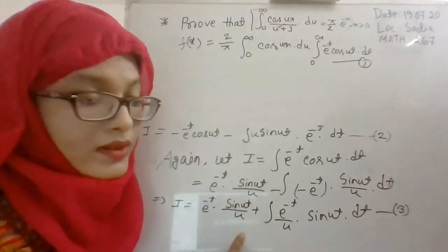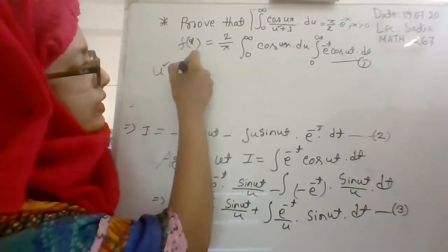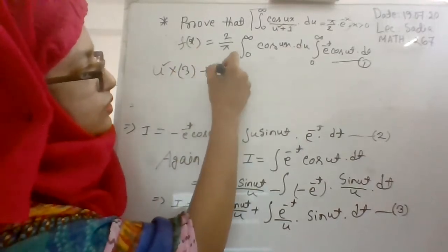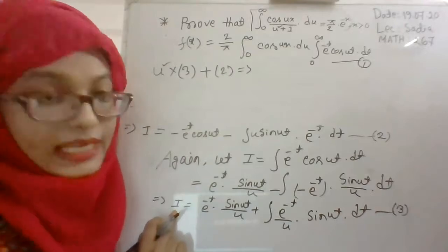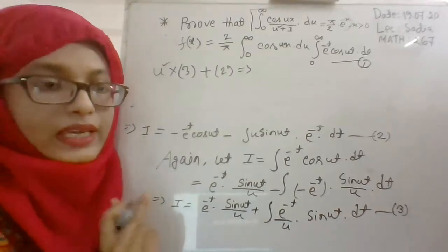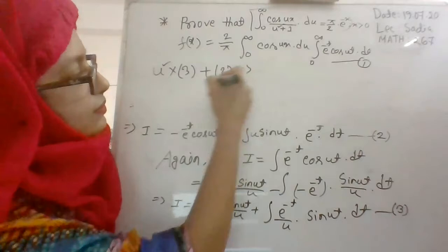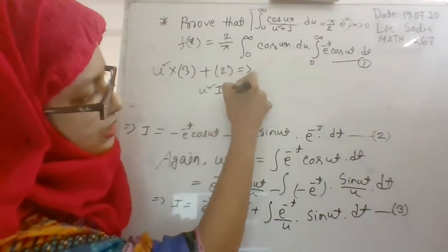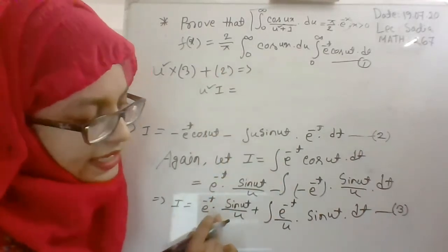Multiply u square with equation 3. From here we get u square I, and we get u e to the power minus t sin ut, right?